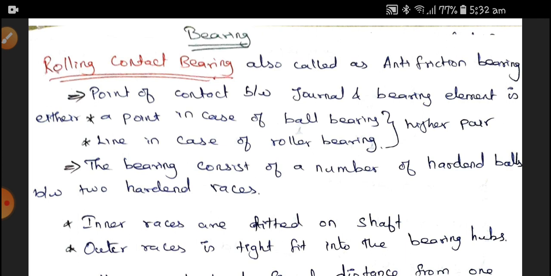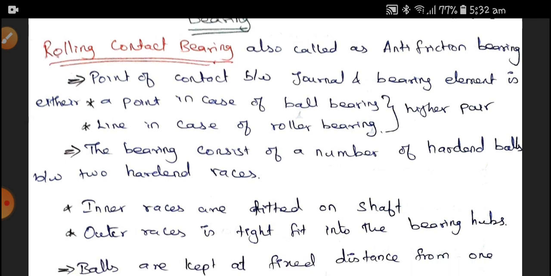Next, the bearing consists of a number of hardened balls between two hardened races. Mostly, if it is a ball bearing, the balls are made of high chromium steel. If it is for a low load condition, the material may be phosphor bronze or gunmetal.